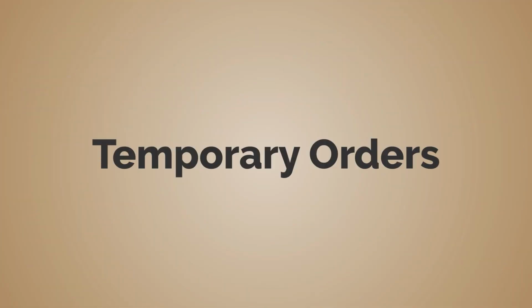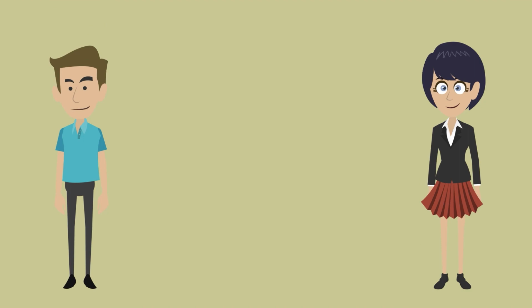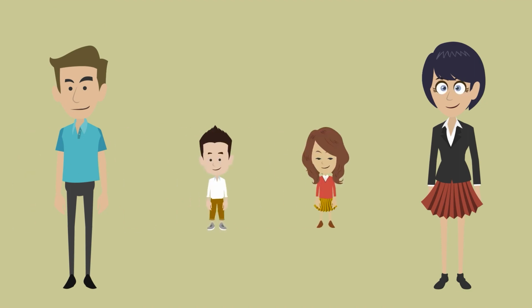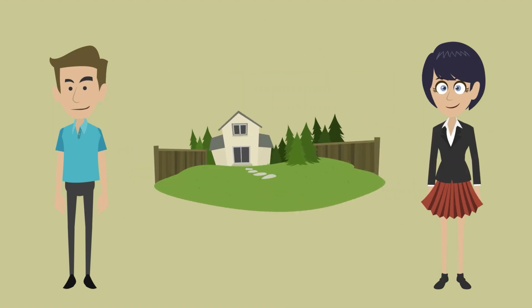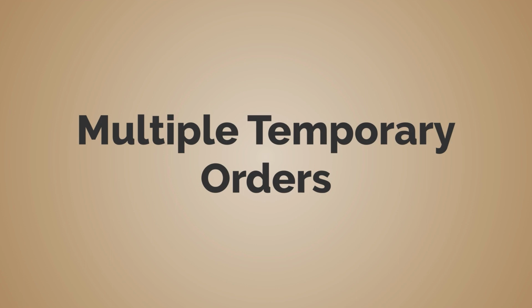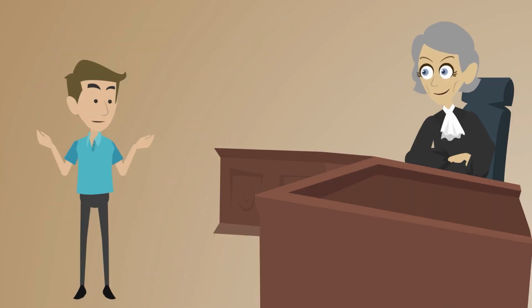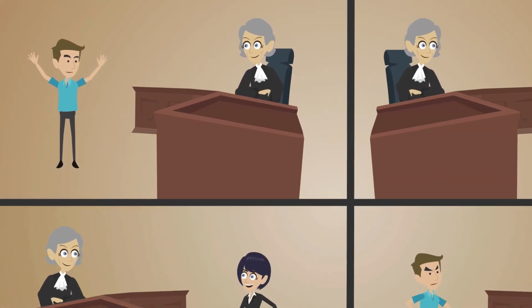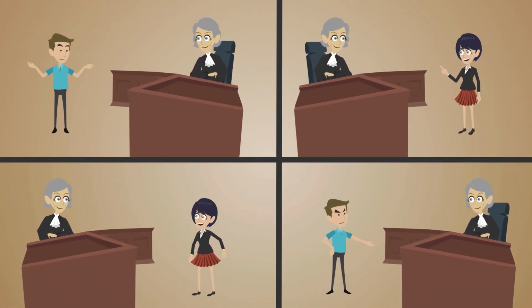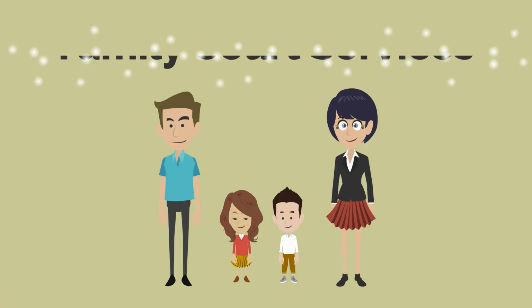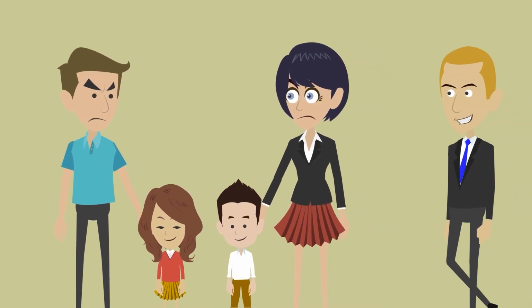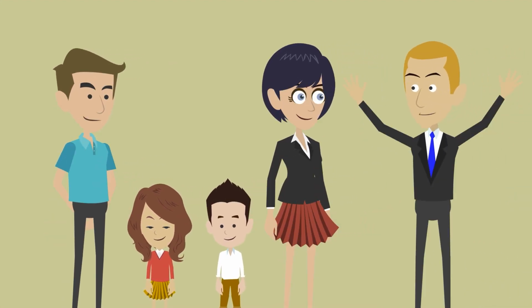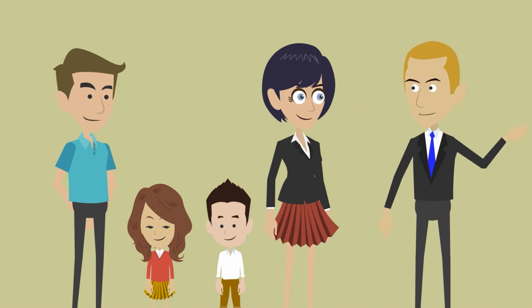Temporary orders. The most common type of temporary orders concern the following issues: child custody and visitation, child support, spouse support, and property use and control. Multiple temporary orders. You can have a series of temporary orders over time before a case has been resolved by a judgment of dissolution of marriage or a judgment of paternity. Family court services. If custody is contested, the parties will be sent to a family court service counselor to attempt to come up with an agreement between the parties.